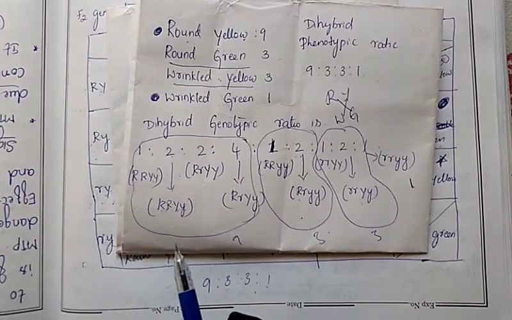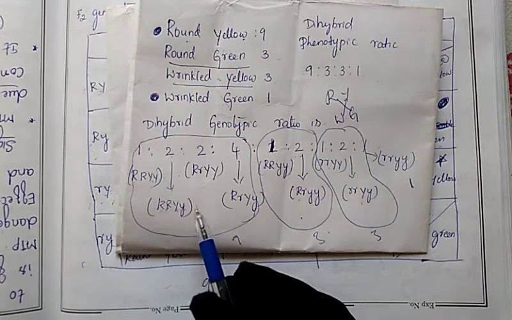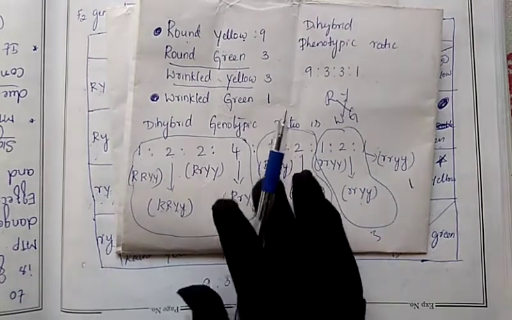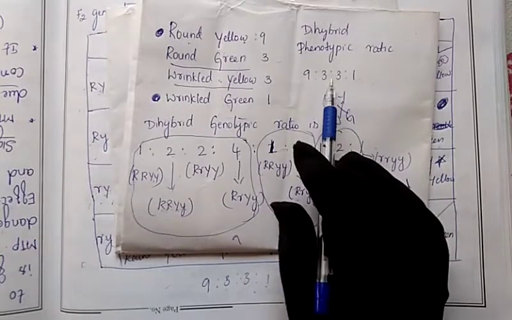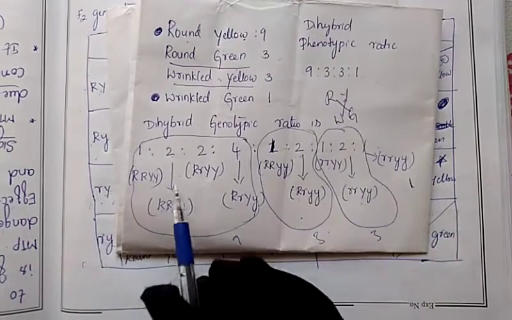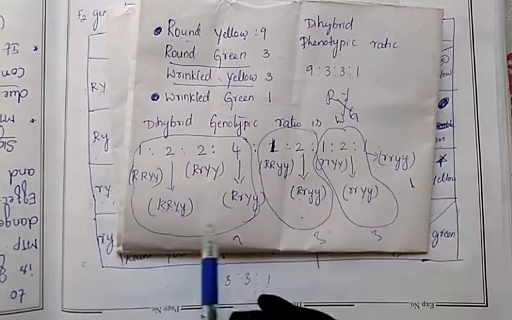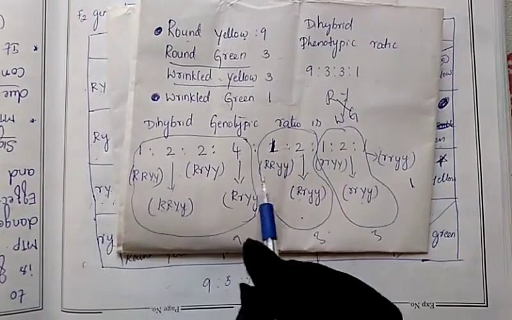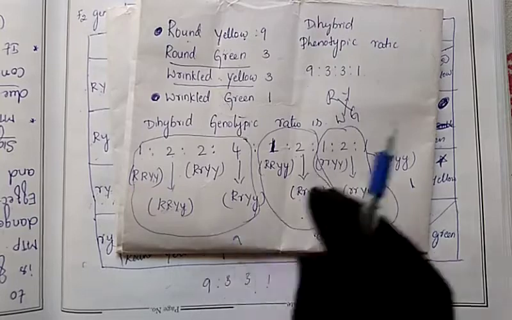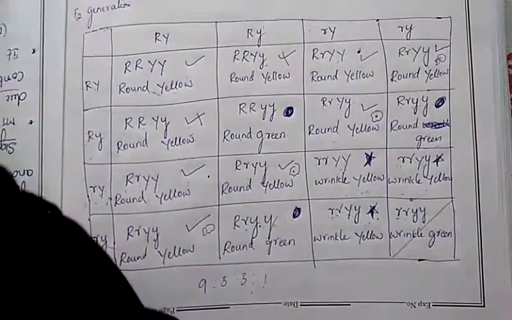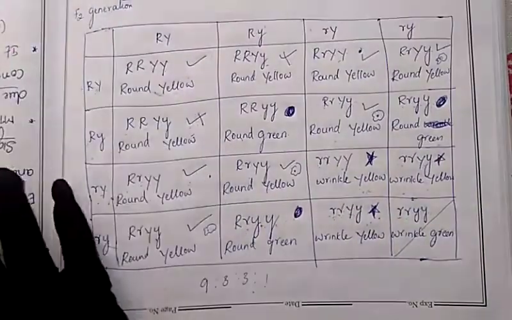In your exam they may ask you to write the phenotypic and genotypic ratio of dihybrid cross. They may ask the question. So that time the phenotypic ratio is 9:3:3:1. Genotypic ratio is 1:2:2:4:1:2:1:2:1. And along with that you have to write the gametes also. Then only you will get the marks. This is the ratio.